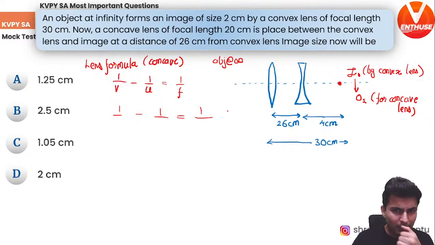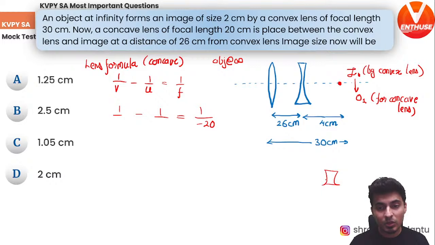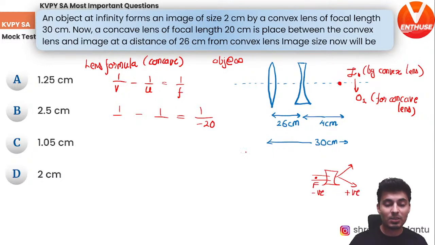Focal length. The concave lens focal length is 20, but do not put it as 20. Be careful. It will be minus 20, because the focal length for a concave lens is negative, right? Because the rays which come, they diverge, and once they diverge, the focal point is somewhere here. So it's on the negative side. This is the positive side. So minus 20. Fair enough?